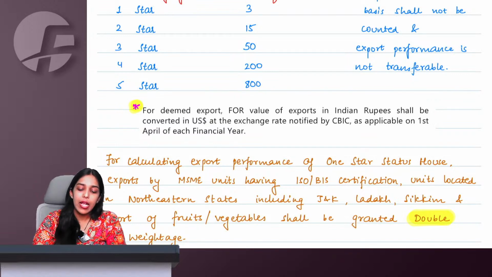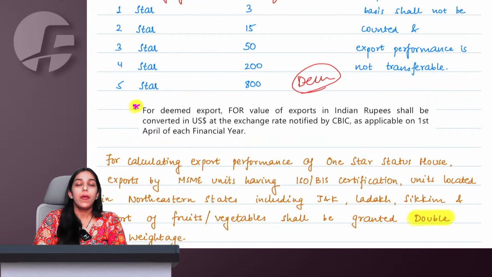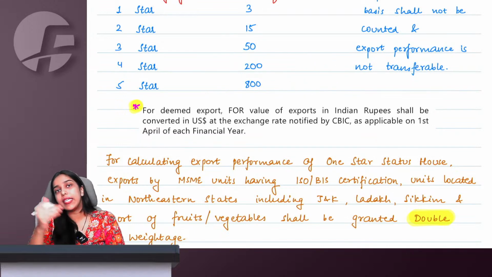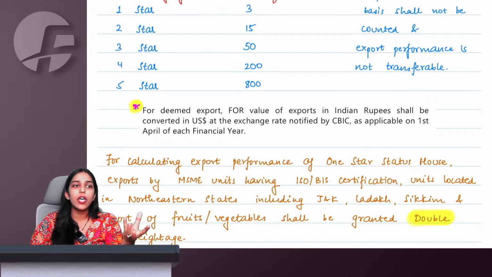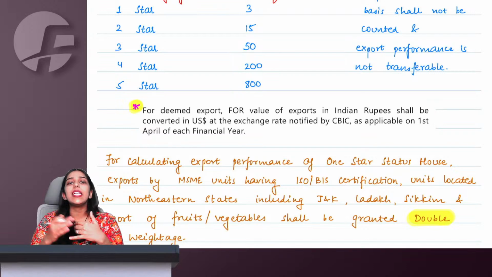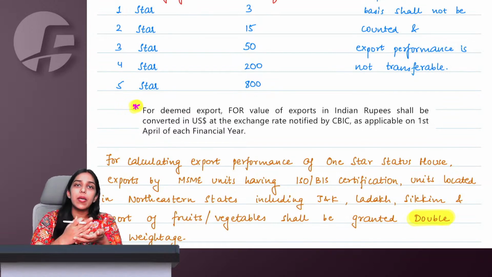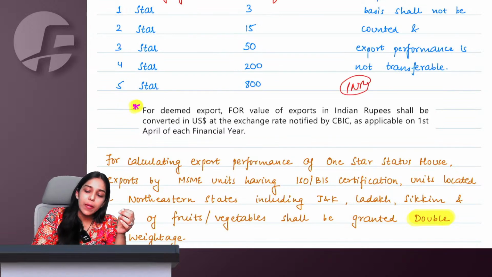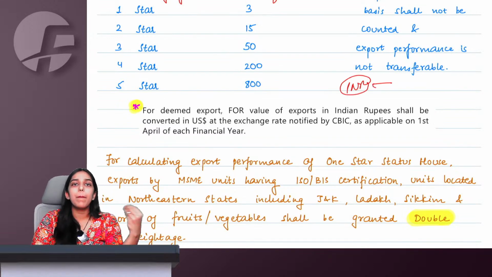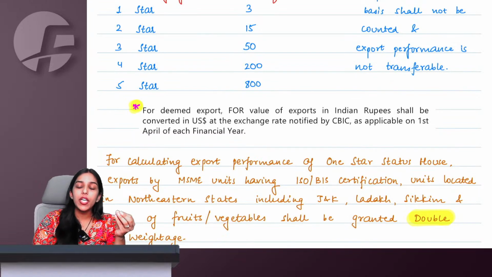Now first of all, ma'am, if I make deemed export, then I do not receive any forex. What to do? How to convert INR? For a lot of deemed exports, we do not actually receive forex. We've seen this. Let us say I supplied to a 100% EOU, export oriented unit, or a biotechnology park BTP, or electronic hardware technology park EHTP, software technology park STP. If I supply to these people also, then also it is deemed export, and these people might give me INR only. So for deemed exports, it is not always compulsory that I receive forex. Then how to convert it in dollars?